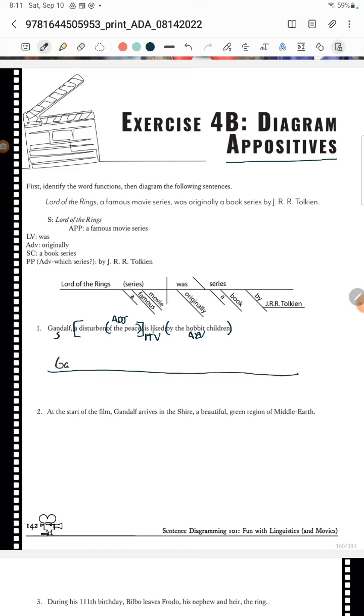So the thing with appositives is they always go to the right, like they keep going. So just give yourself more space. Oh, see, look, I already messed it up. I was too busy talking.